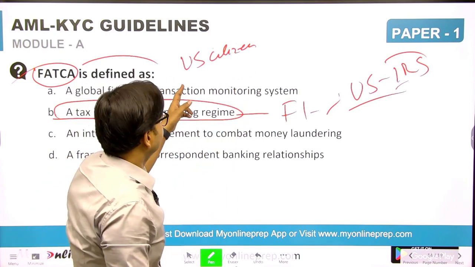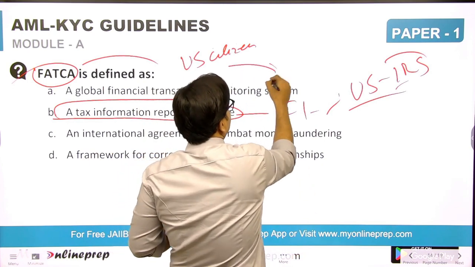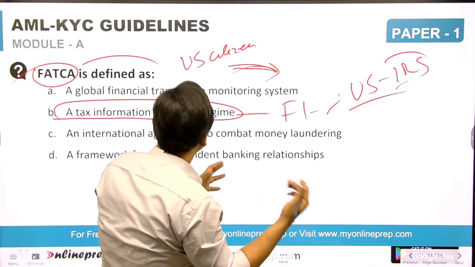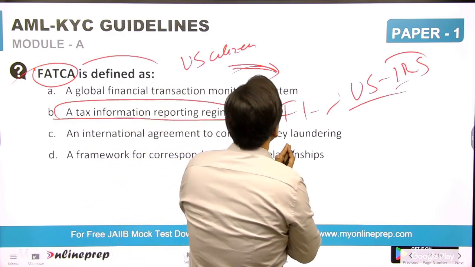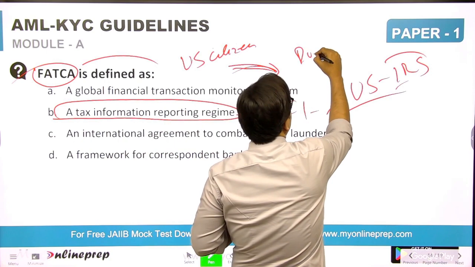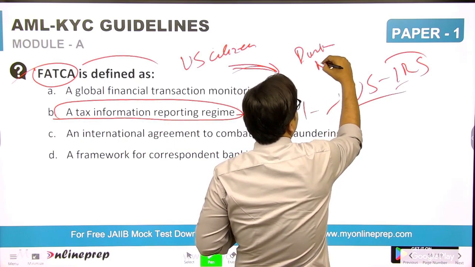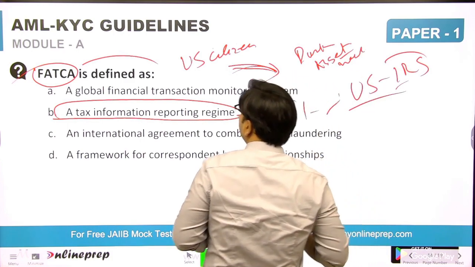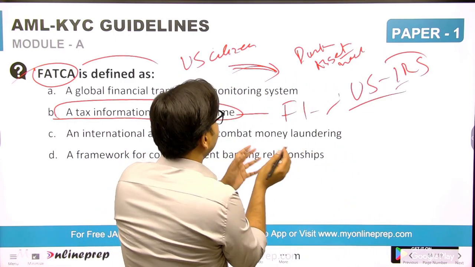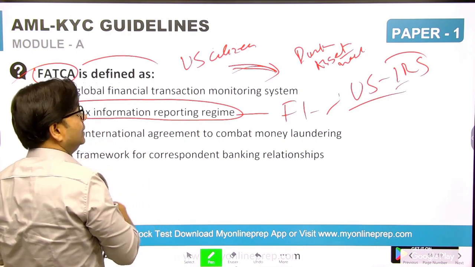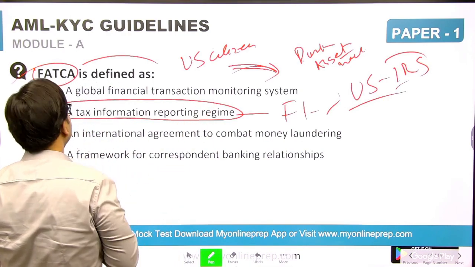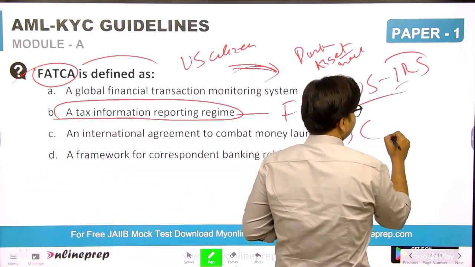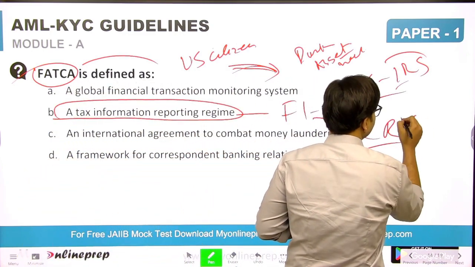Actually, through this, the US wants that no citizen of the USA uses a bank or financial institution to park their assets or any wealth outside the USA without paying proper tax on those assets. So this is basically for US citizens. For others than US citizens, there is the CRS, Common Reporting Standard.